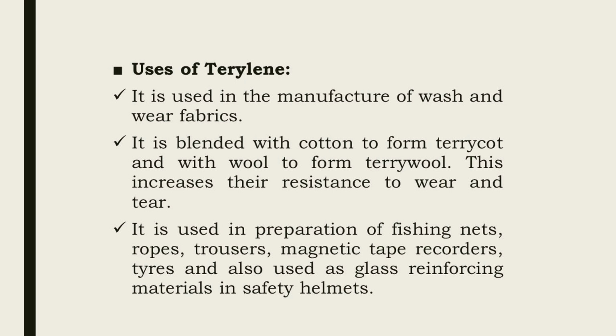When terylene is blended with cotton it forms terrycot, and when blended with wool it forms terry wool. Terrycot and terry wool are wrinkle-free fabrics.